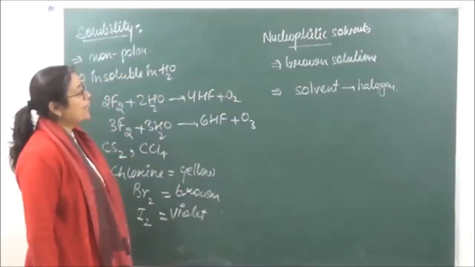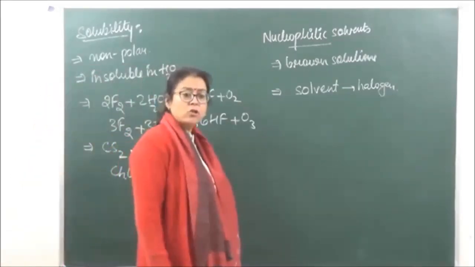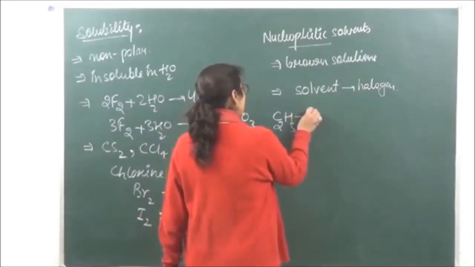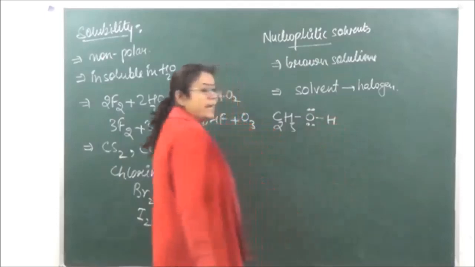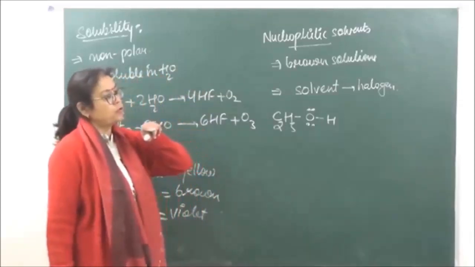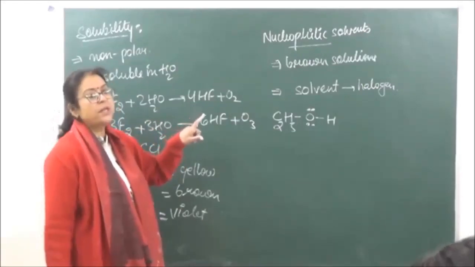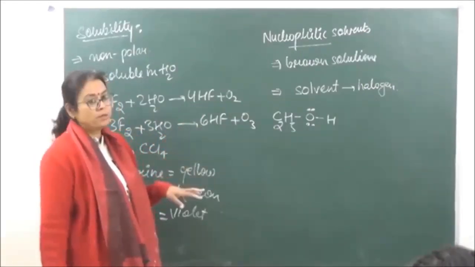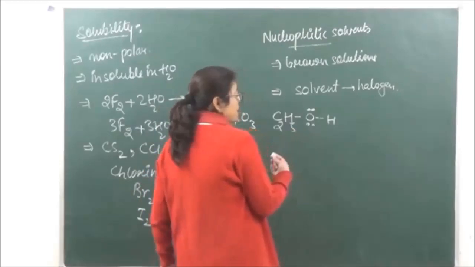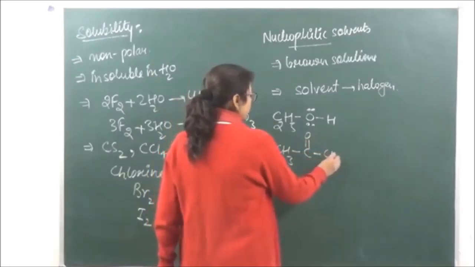Right? Now why is this happening? Because we are taking a nucleophilic solvent, it is going to have a lone pair of electrons. Like if we are looking at alcohols, alcohol has the structure C2H5OH. Because of the lone pair of electrons, it can easily form coordinate bonds with halogens. Okay? Fluorine will not form a coordinate bond with it, because fluorine does not have empty d orbitals. The rest of them are going to form. Same is the case if you are taking acetone over here. Acetone will also have a lone pair of electrons, CH3COCH3.